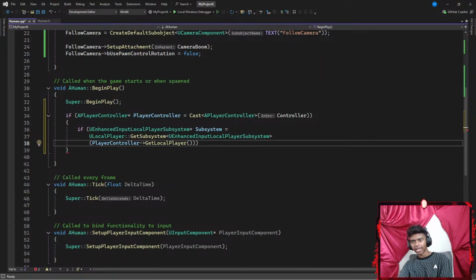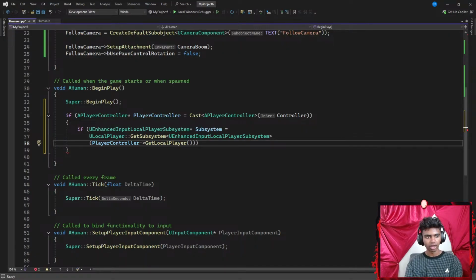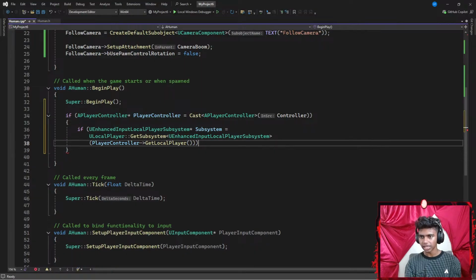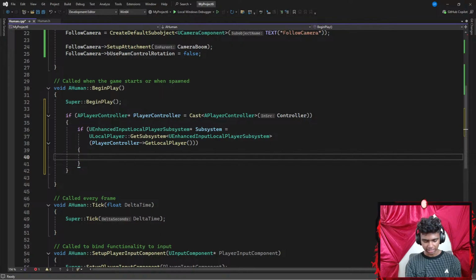Okay, here's the thing. I actually understood this part, but it's still kind of tricky for some reason. If this is true, then I go ahead and do something. I'm gonna go ahead and add a subsystem. Let's add a pair of curly braces here, and then point my subsystem towards